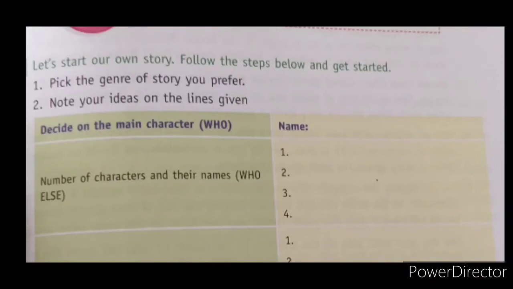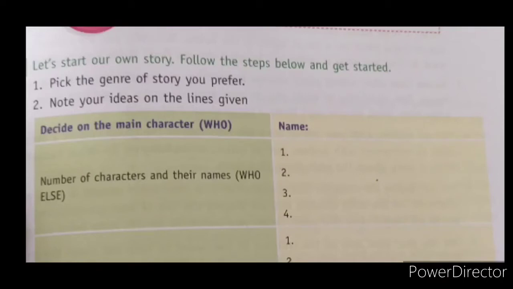First thing is, you have to pick the genre of the story you prefer. Which genre you are going to write should be selected first. So pick the genre of a story you prefer. The next one, note your ideas on the lines given. These are the ideas to make you ready for the story.